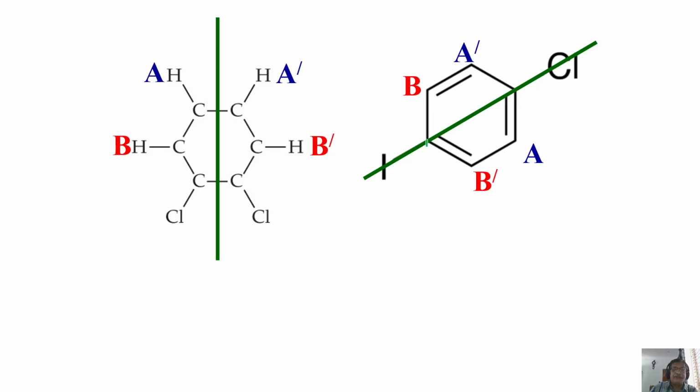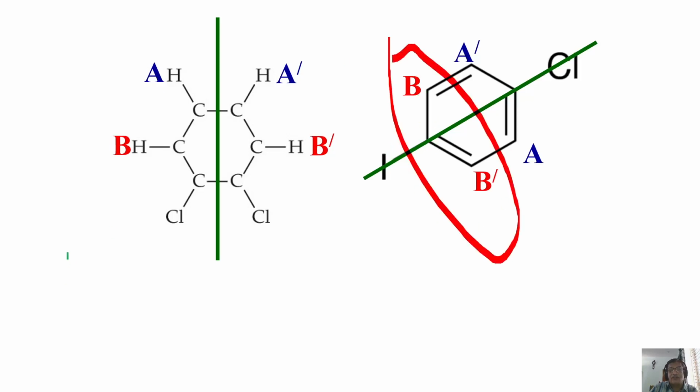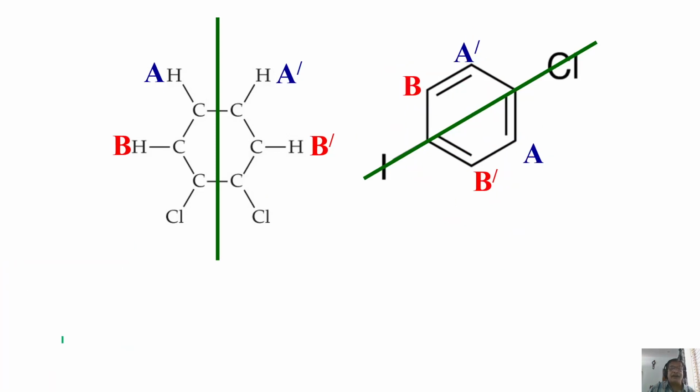If for some reason these two protons resonate far away, what do I do then? Then I call it AA prime and XX prime. Between these two they are strongly coupled, and between them it will be weakly coupled. In a given system, you can come across one or two protons that are very strongly coupled, and between that coupled pair and the other one there may be weak coupling.